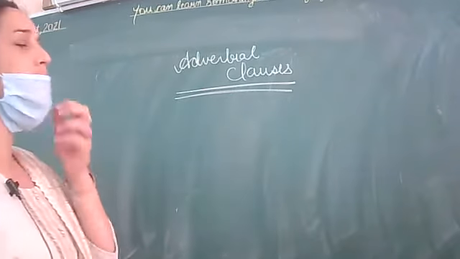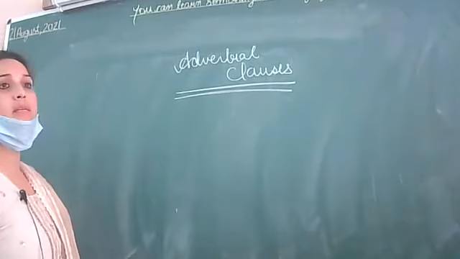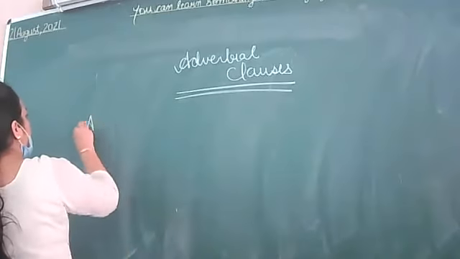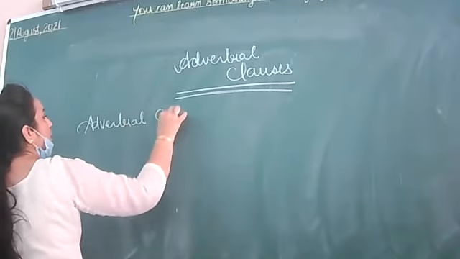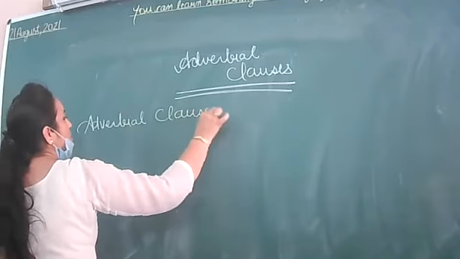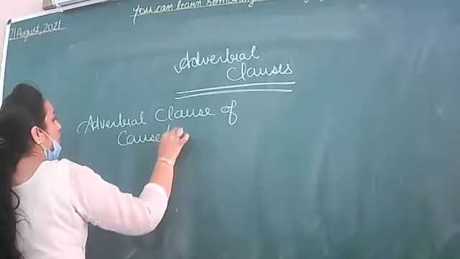Which sentence were we discussing? Kinds. Okay. So we were discussing kinds. Yesterday we were on the kind adverbial clause of cause, or you can say reason.